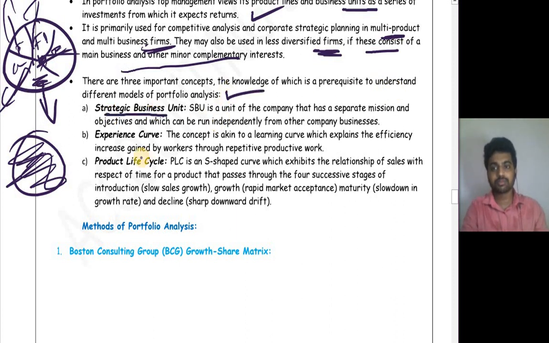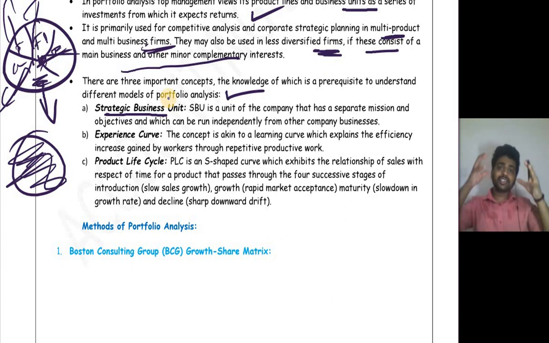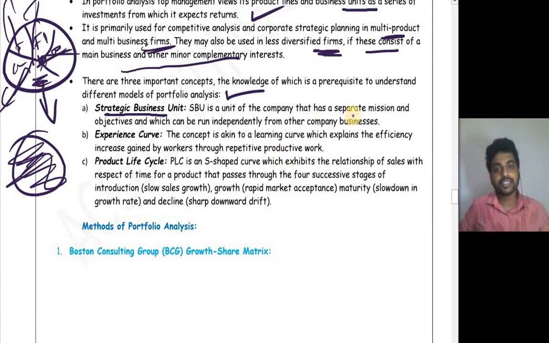First one is strategic business unit. A strategic business unit is a unit of a business or a group of businesses which uses a similar kind of vision, but it is operated separately. It will have its own vision, its own objective, its own CEO. It is something separate from the organization, like a different organization itself. An SBU is a unit of the company that has a separate mission and objectives, and which can be run independently from other company businesses.